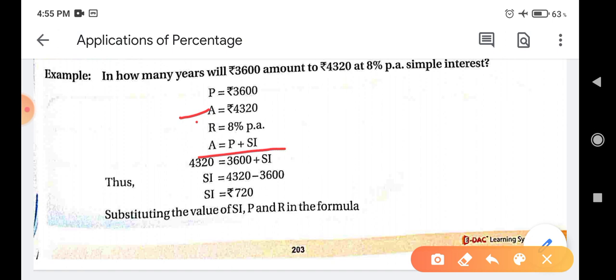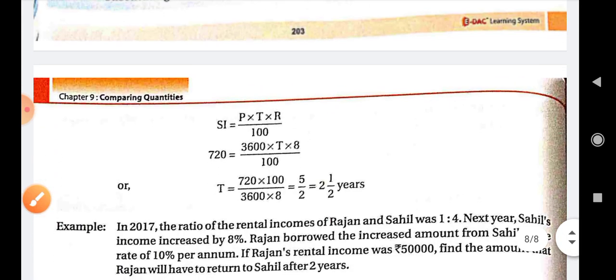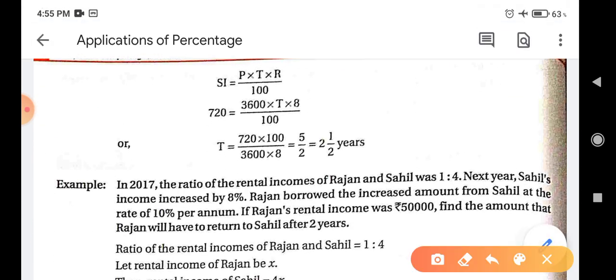So amount is equal to principal plus simple interest. After putting values we get simple interest is equal to 720 rupees. Now we will substitute these values in the formula of simple interest. Simple interest is equal to P into R into T by 100. After putting values we get the value of T, that is 2.5 years. So in this way we can find the value of simple interest, rate of interest, or time.